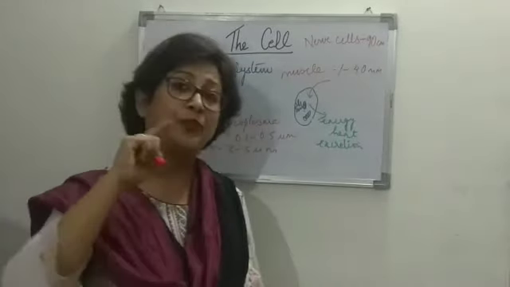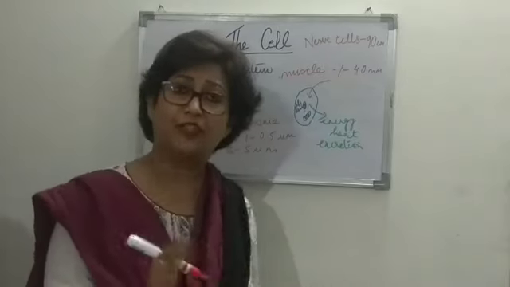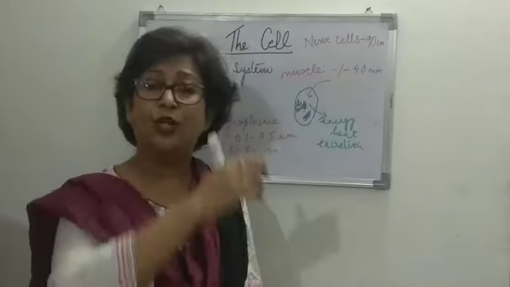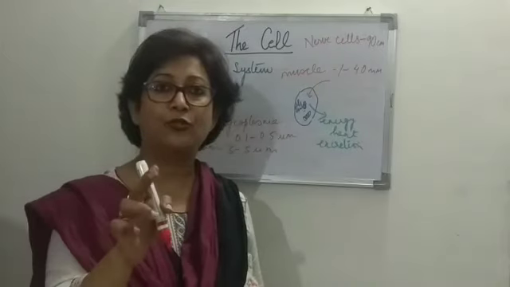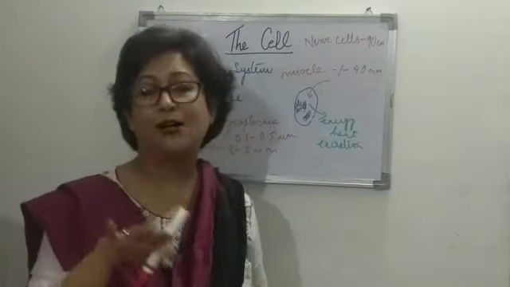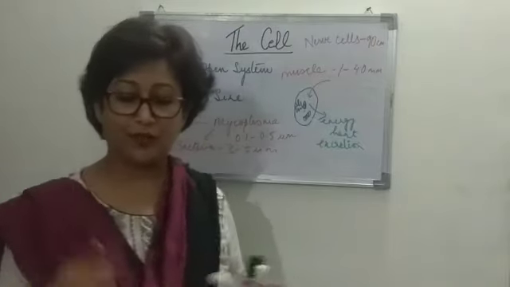You remember in class 10 you studied the nerve cell, in class 8 you studied the nerve cell, and recently you've given the exam, so I'm sure it is quite fresh in your mind about the nerve cell and how it works, right? Working of the nerve cells.